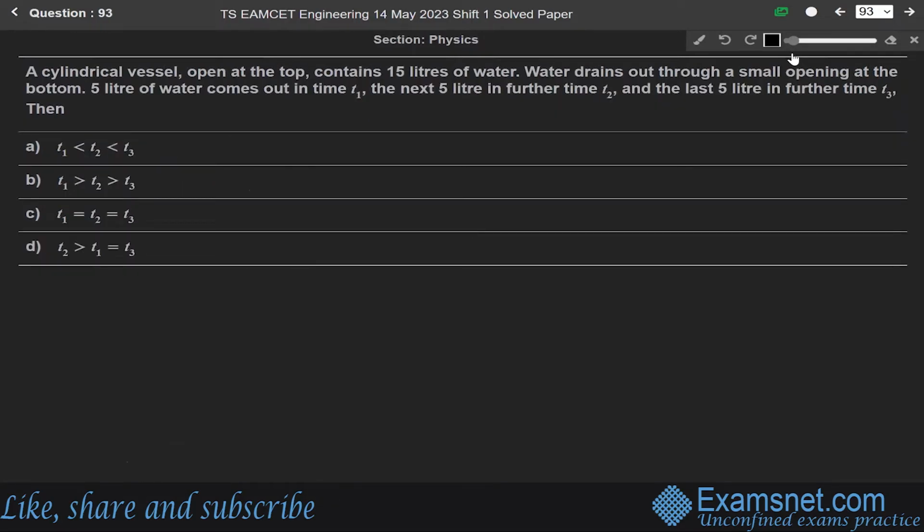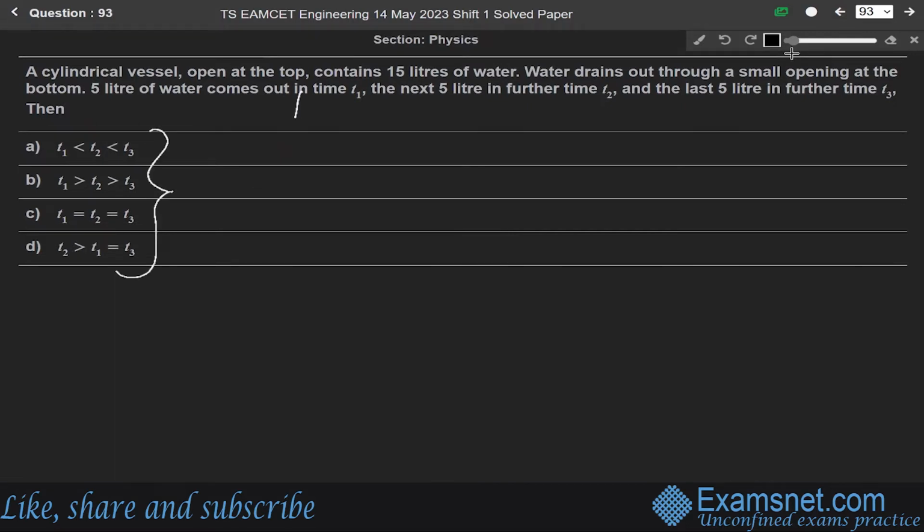Okay. Now next question 93. A cylindrical vessel open at top contains 50 liters of water. Water drains out through a small opening at bottom. 5 liter of water comes out in time T1, the next 5 liter in further T2, and the last 5 liter in further T3. Then we have to find the correct answer among these four options.